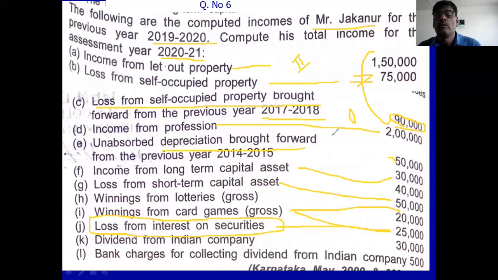Then business income will be 1 lakh 25,000: 2 lakh minus 50,000 minus 25,000. But not against the other source casual income. Clear? You see the solution.